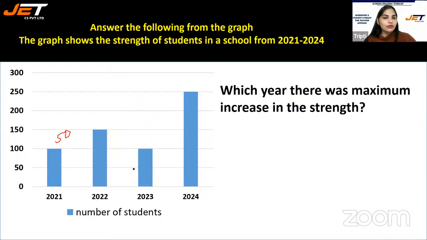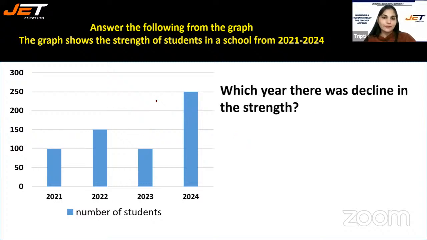Then from 2023 to 2024, the increase is 50, 100, 150. So the maximum increase in the strength was in year 2024. After 2023, the strength increased, so in 2024 there was a maximum increase in the strength.